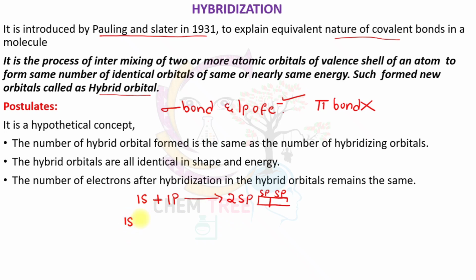When one s orbital, three p orbitals and one d orbital are intermixed, they form 5 sp3d hybrid orbitals. The number of intermixing orbitals is equal to the number of hybrid orbitals formed. They are identical in shape and energy, and there is no involvement of electrons.